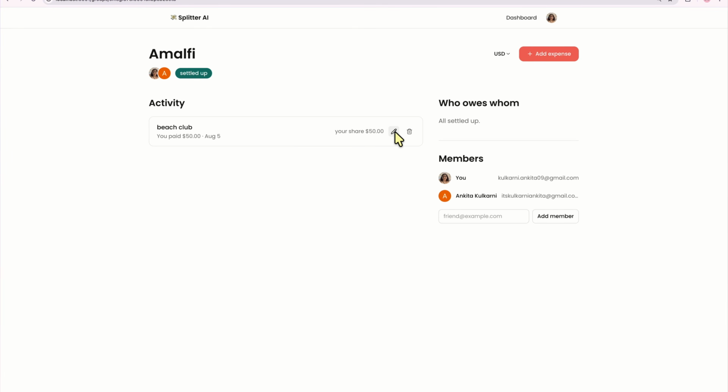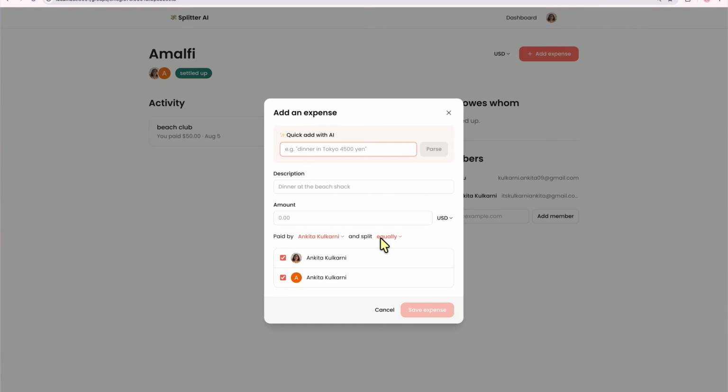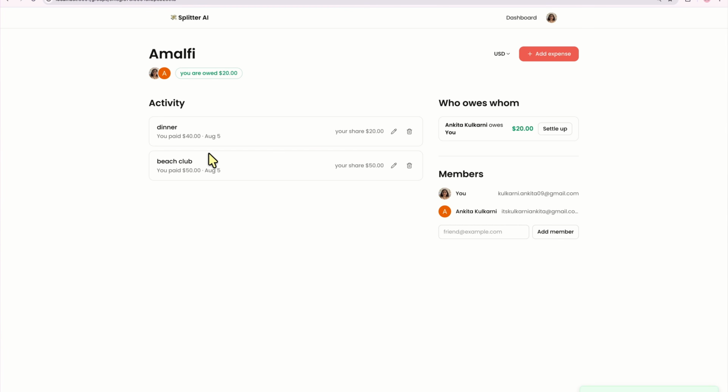Now edit doesn't work yet, delete doesn't work yet. But if I add an expense, I have this user, we can split equally, and I can say dinner and $40 and split equally. So now $40, that means my share is $20, which is exactly what we have. And here I didn't really split it, right? I just paid for it. I didn't say that it's going to be split with anyone. So in this case, I do owe $20, which is exactly what we want. Alrighty, so our application is looking pretty good.